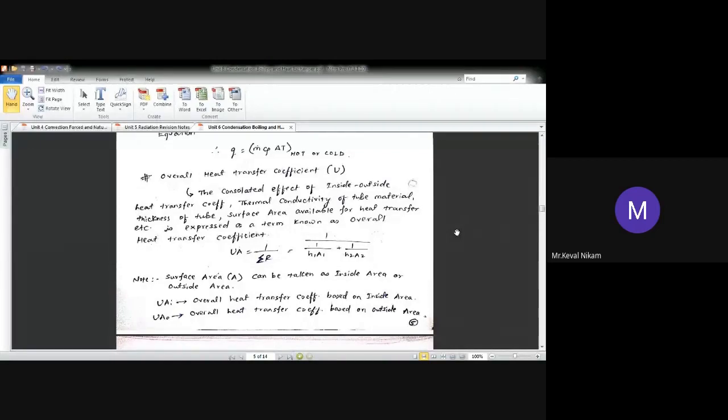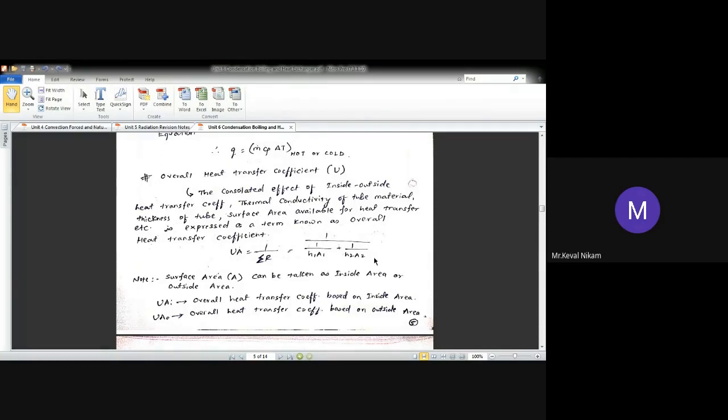What about the third resistance, due to the thermal conductivity K? My answer is that it is negligible because we keep minimum thickness. Why? If we keep minimum thickness, you will get a maximum heat transfer rate. So the resistance offered by the tube material or tube thickness is considered negligible. That's why you have only two resistances in this formula.